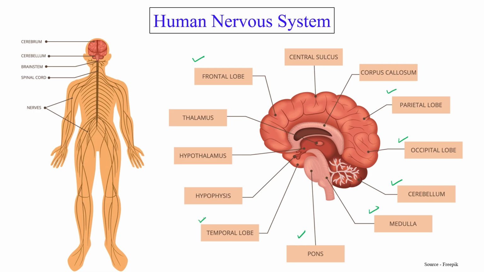This is the temporal lobe, the hypophysis is present over here, the hypothalamus region is present over here. This is the thalamus region. These are certain parts of our brain. Also the corpus callosum, central sulcus. So these are the parts of our nervous system. One by one we will discuss all of this.